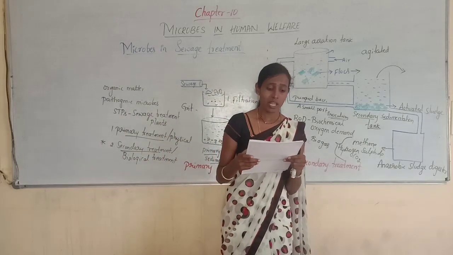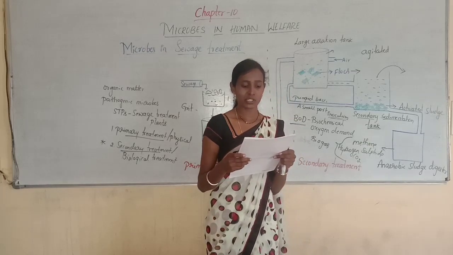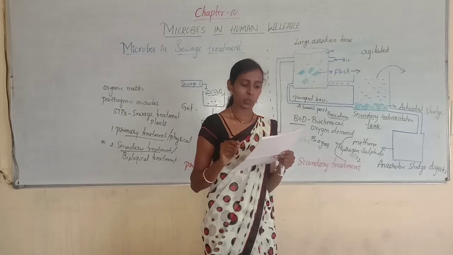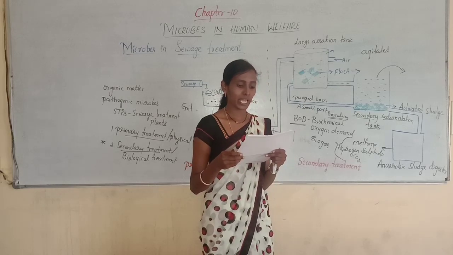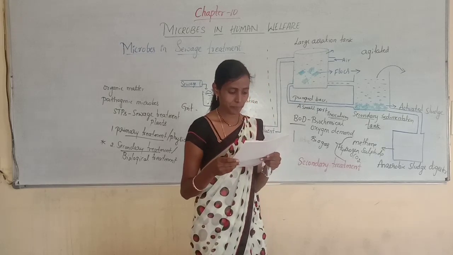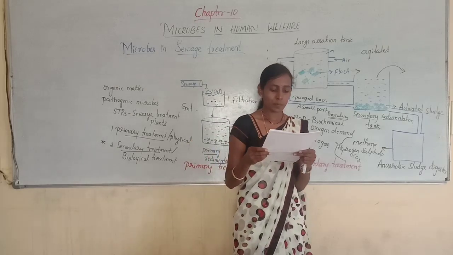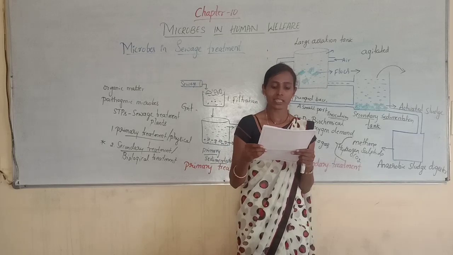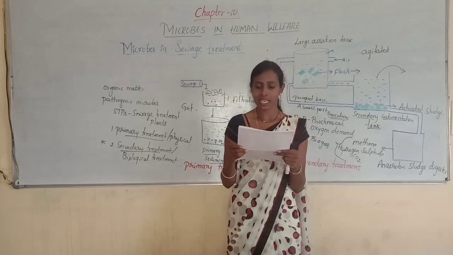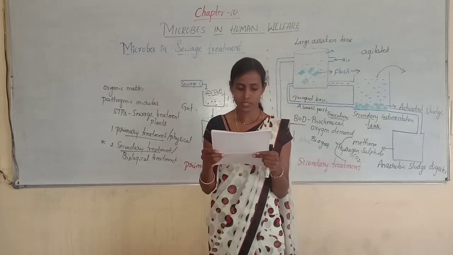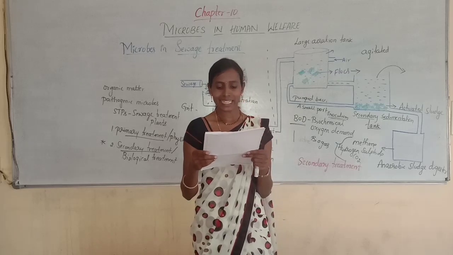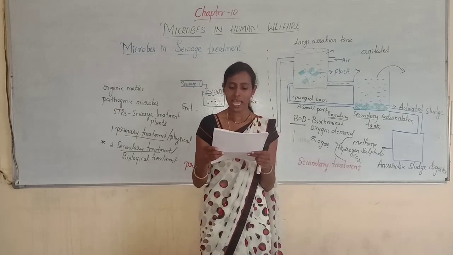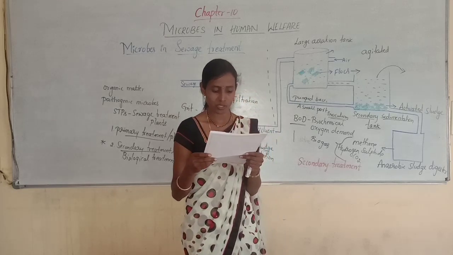Next, second question. The domestic sewage in large cities, option A, has a high BOD. Option C, when treated in STPs does not really require the aeration step as the sewage contains adequate oxygen.